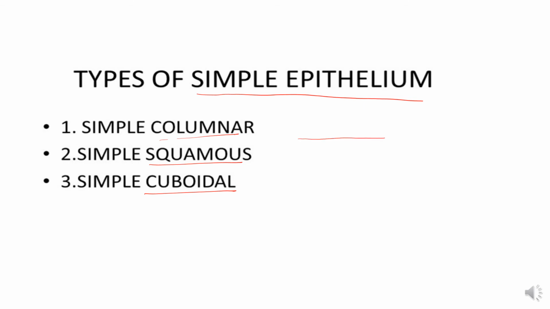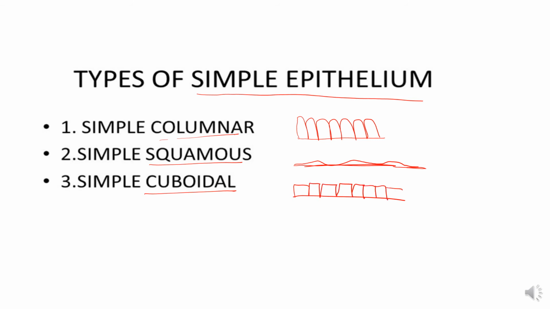So simple columnar is a single layer of column-like cells, simple squamous is a single layer of squamous or spindle-shaped cells, and cuboidal is a single layer of cuboidal cells. This kind of epithelium is usually present at places where the function of secretion or absorption is taking place.